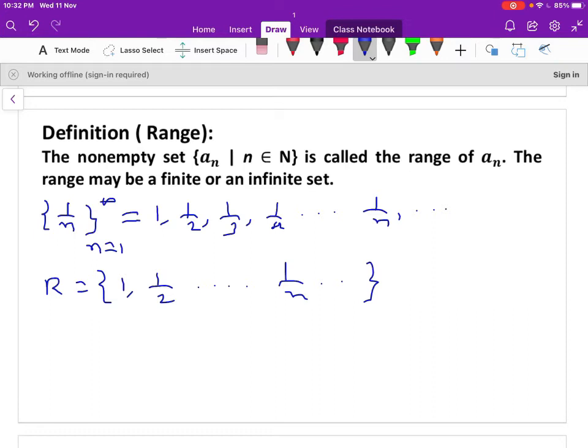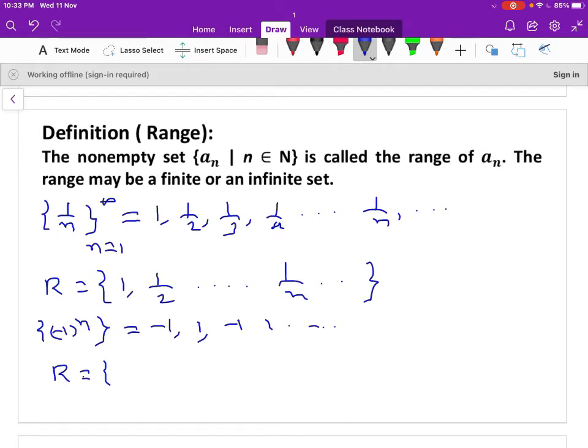Let us take the second example, the sequence (minus 1) to the power of n. That can be written as, when n is 1, minus 1; n is 2, plus 1; when n is 3, that is minus 1; when n is 4, plus 1, and so on. So what is the range of this sequence? It is a collection of the terms of the sequence, and moreover it is a set. In the set, all the elements should be distinct.